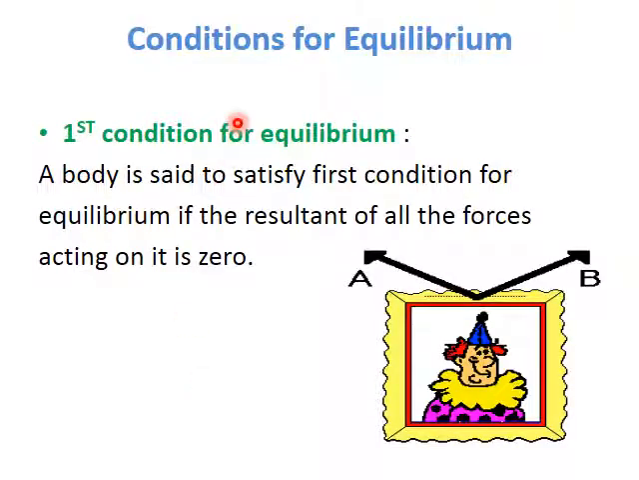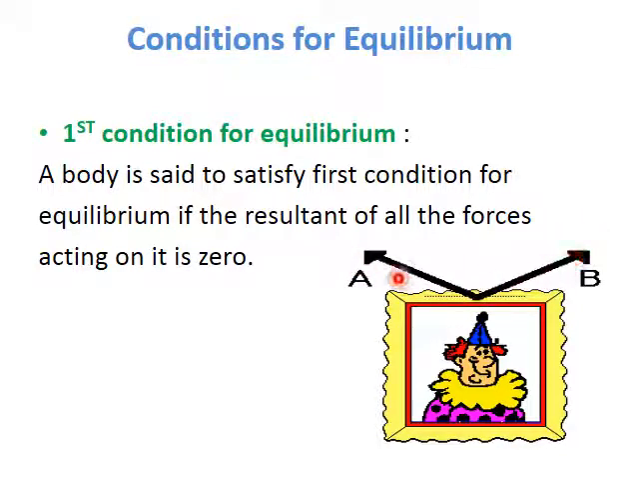First, we have the two conditions for equilibrium. Firstly, we discuss the first condition for equilibrium. A body is said to satisfy the first condition for equilibrium if the resultant of all forces acting on it is zero. Just remember that, let's suppose we have two forces here, F1 and F2, both of 50 Newton, but in opposite directions.